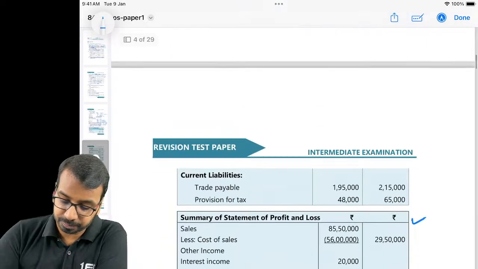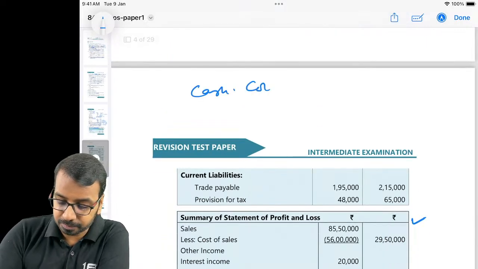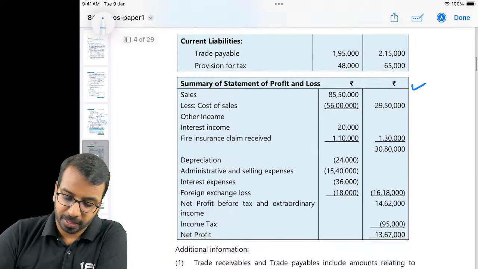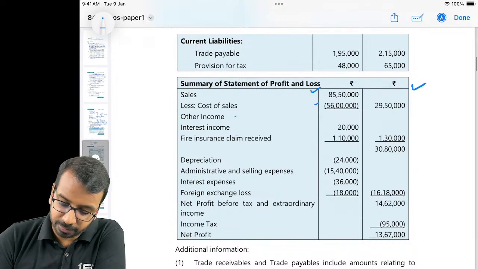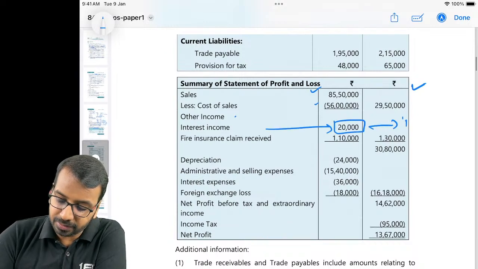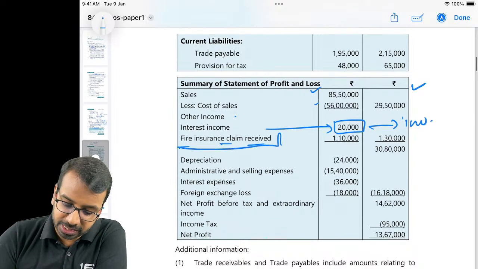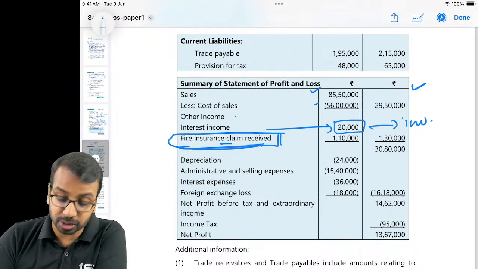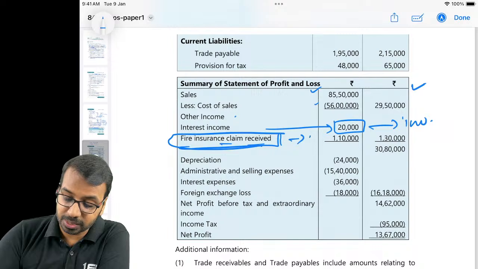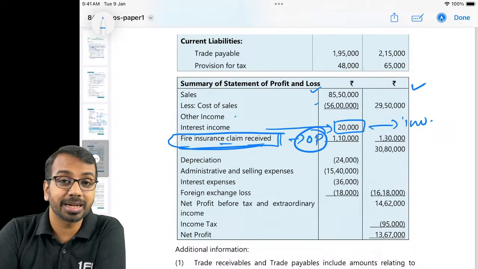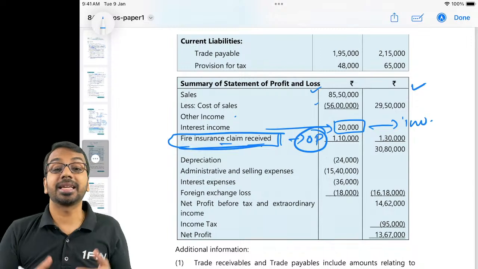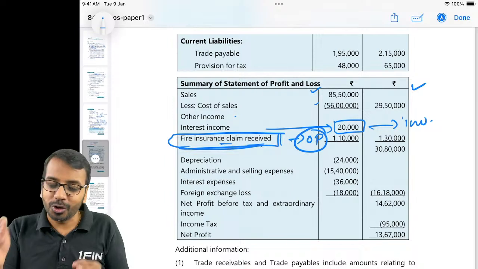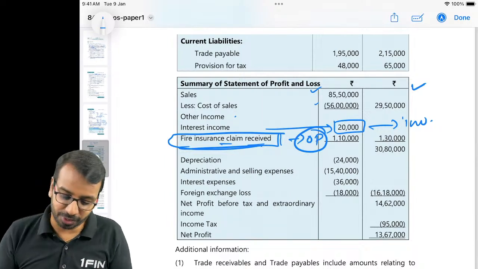Direct method means how much is the cash collected and how much is the cash paid, we have to handle separately. So they have given sales, cost of sales, other income, interest income. Interest income is my investing activity. Fire insurance claim received, operating or investing or financing? If they have not mentioned anything, this is with respect to operating. And what do we do with that fire insurance claim received? It is an extraordinary item and it has to be disclosed separately. So in the cash flow statement also, you have to disclose it separately. Please keep this point in mind.